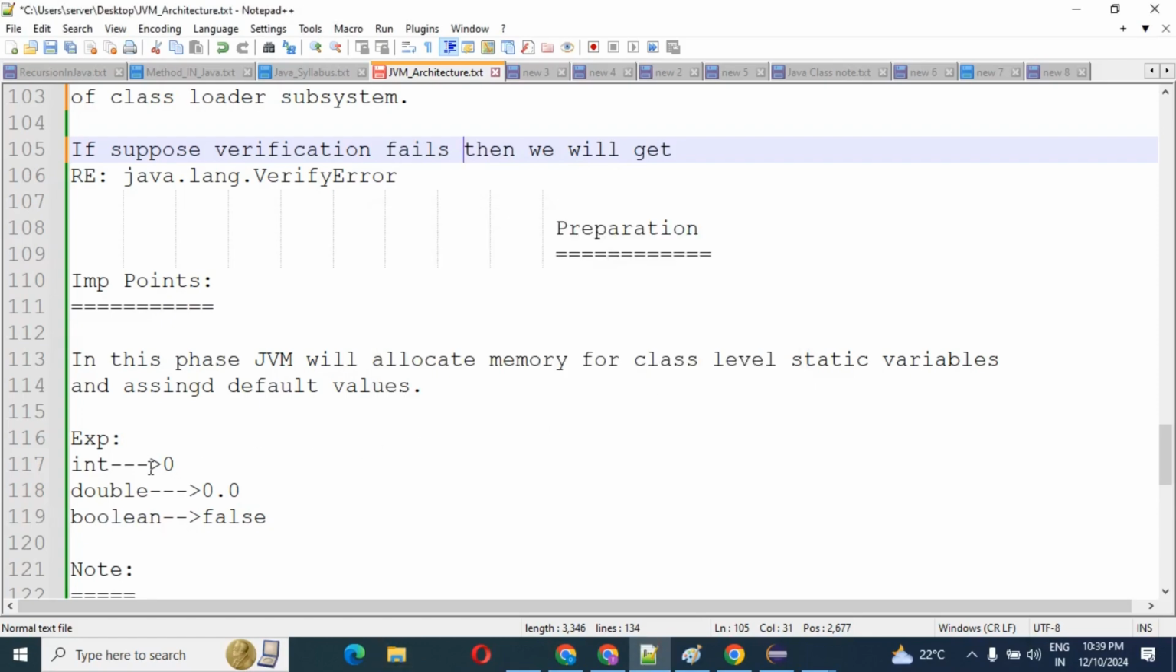So in the preparation phase this will happen. JVM will allocate memory for class or static variables and assign the default value, and one thing you should also know: only the default value is assigned in this phase. The original, actual value will be assigned in the initialization phase. I will explain that when the initialization phase comes.